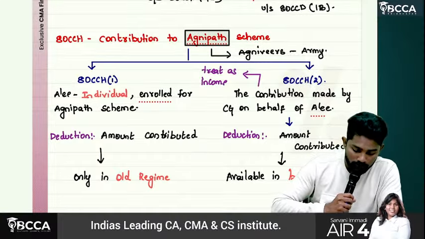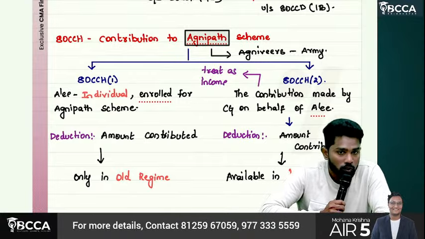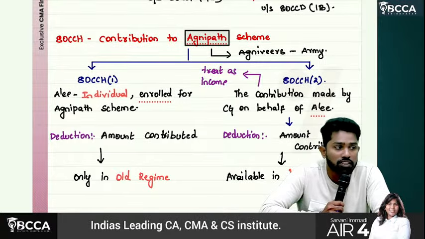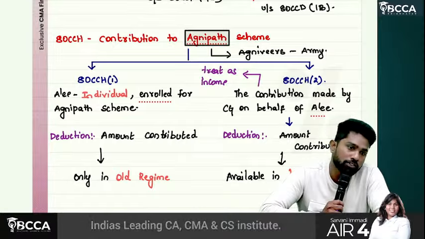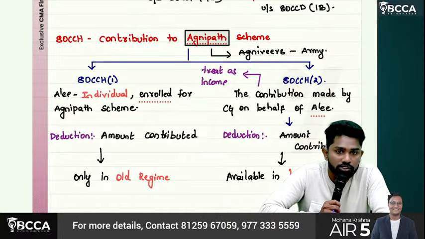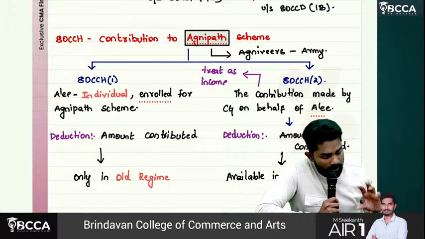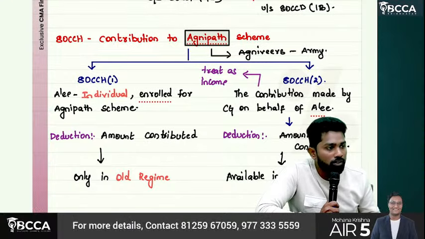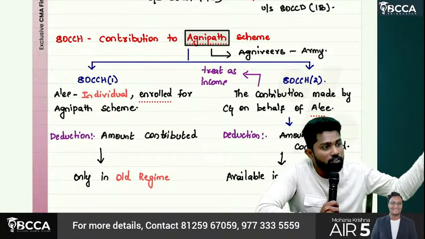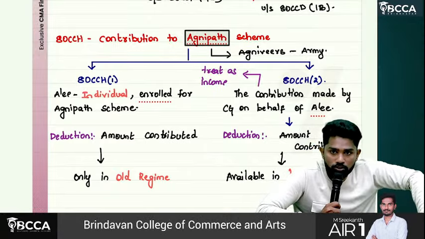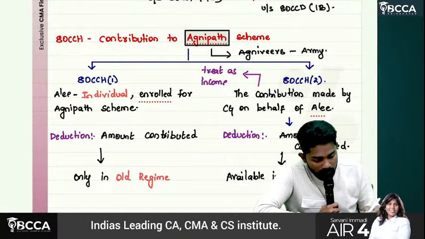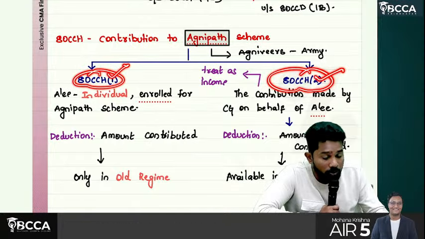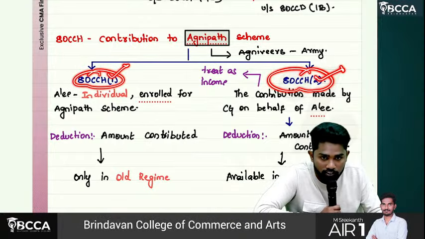Now we are going on to 80 CCH, contribution to Agnipath scheme. Sir, the Agnipath scheme is for Agniveers, nothing but army people. For their benefit only, this section, 80 CCH, is introduced. It is something like NPS only. These soldiers, army people, also will be contributing. An equal amount will be contributed even by the government to their particular fund. 80 CCH1 is about their own contribution. 80 CCH subsection 2 is about government contribution for them.